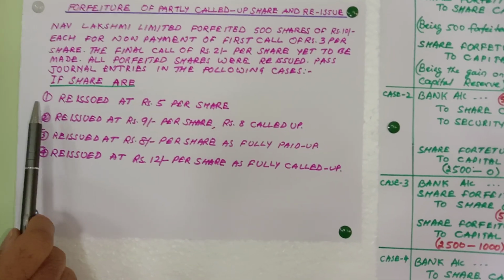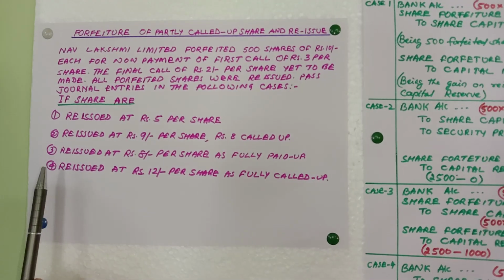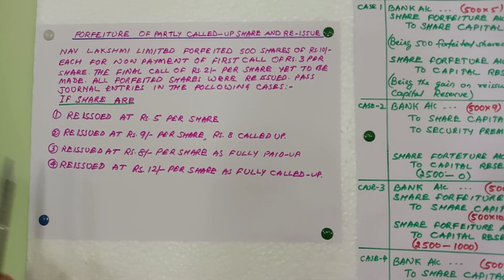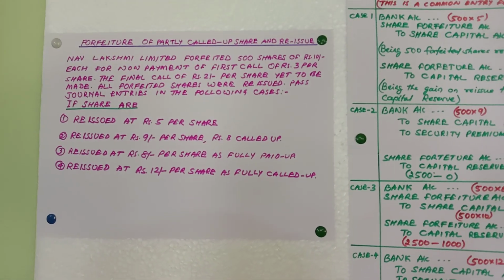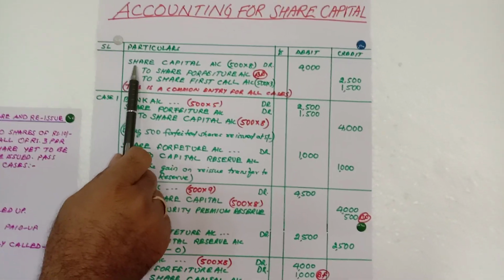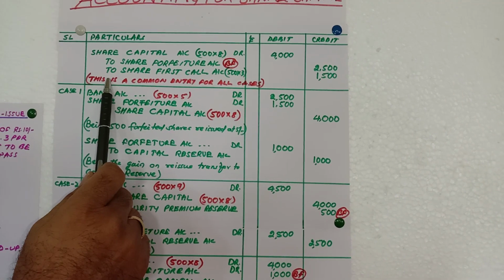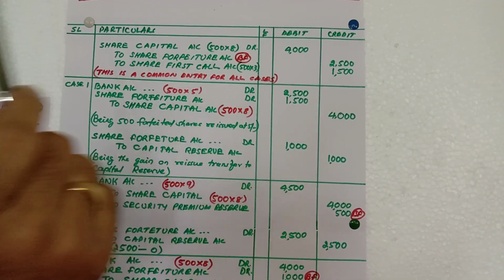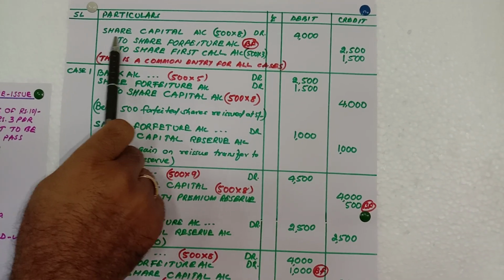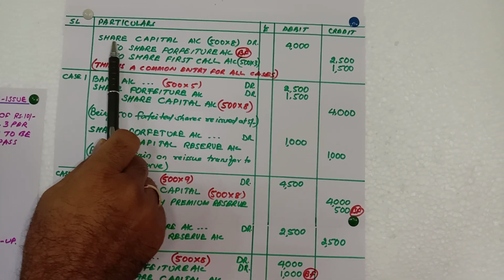For this I am going to show you 4 separate cases, but for all these 4 cases there is a common entry. That common entry I have written first. So let's see how it is. Share capital account debit to share forfeiture account, to share first call. Now what happened? This is the cancellation entry. This comes as the 7th or 9th entry as per the question.